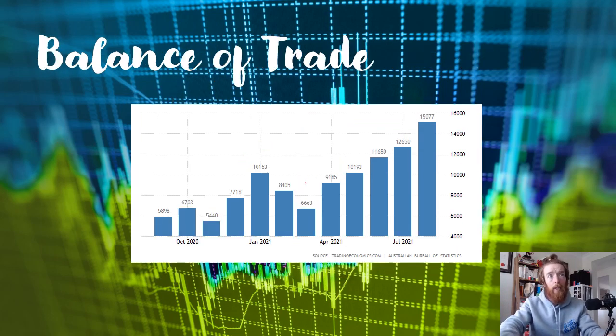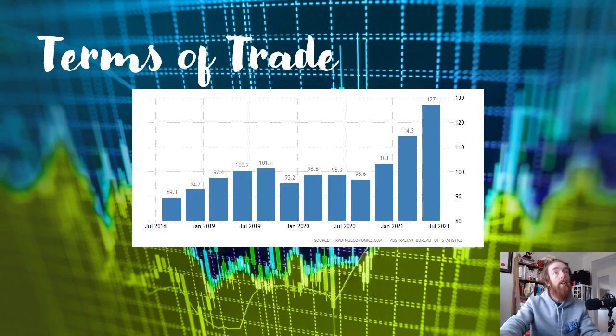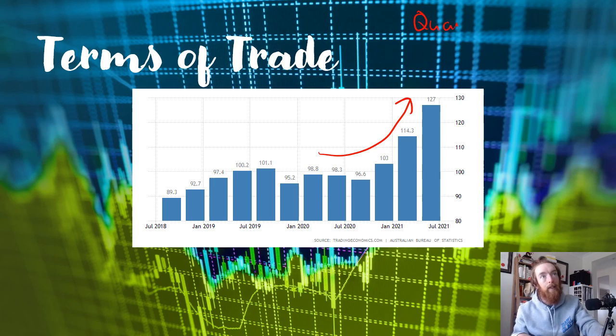So we've got the balance of trade, which, like I said, has increased a lot because of that export demand. We are exporting a lot and importing a little bit less. The terms of trade, the same. So terms of trade being the ratio of export prices received against import prices paid. You need to remember with the terms of trade that quantities remain constant. So it's just about the dollar value we receive or the dollar value that we pay. So the quantities remain constant.